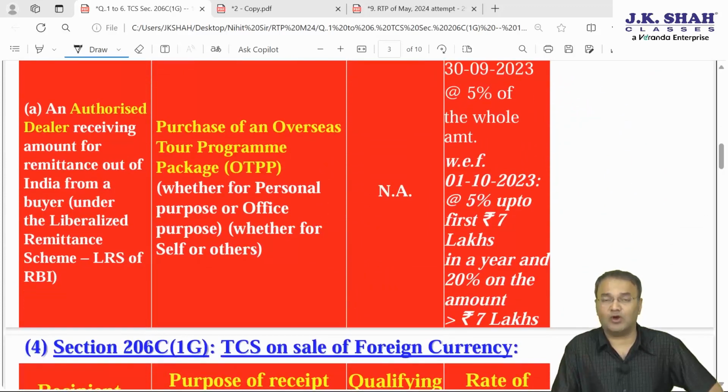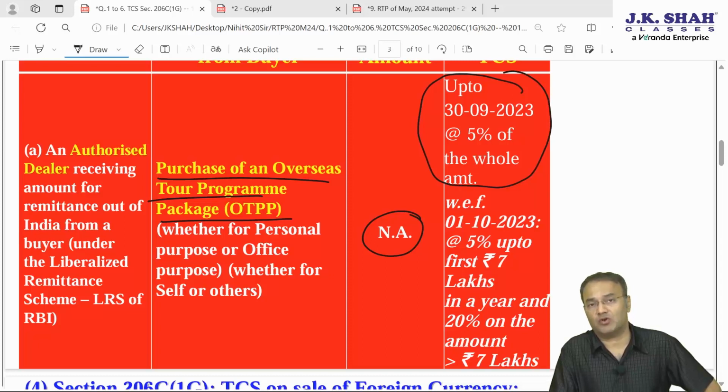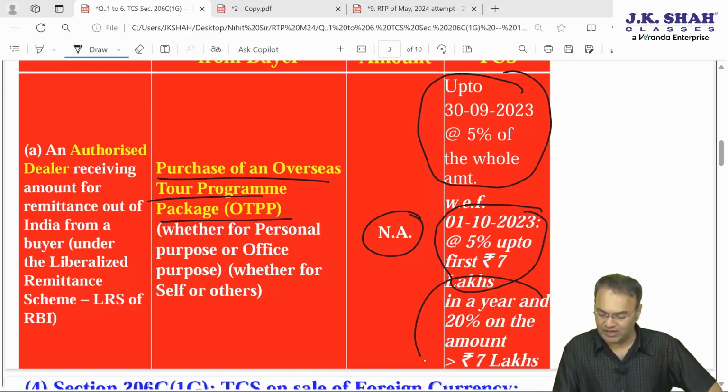However, in case from the authorized dealer authorized by RBI under LRS scheme, liberalized remittance scheme of RBI, if you are buying it for purchase of OTPP, then no limit is applicable. Earlier also no limit was applicable. 1st October 23 onwards also no limit applicable. Earlier it was 5% of the whole amount. Now 1st October 2023 onwards, first 7 lakh 5% and above 7 lakh it will be 20%.